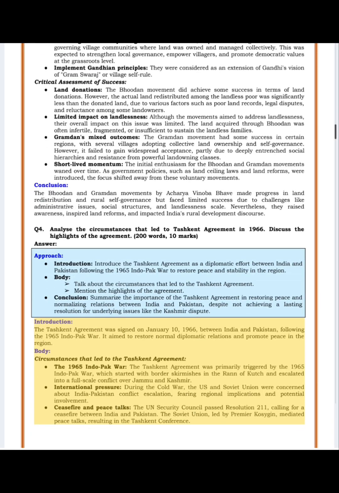Introduction. The Tashkent Agreement was signed on January 10, 1966, between India and Pakistan, following the 1965 Indo-Pak War. It aimed to restore normal diplomatic relations and promote peace in the region. Body. Circumstances that led to the Tashkent Agreement. The 1965 Indo-Pak War. The Tashkent Agreement was primarily triggered by the 1965 Indo-Pak War, which started with border skirmishes in the Rann of Kutch and escalated into a full-scale conflict over Jammu and Kashmir.